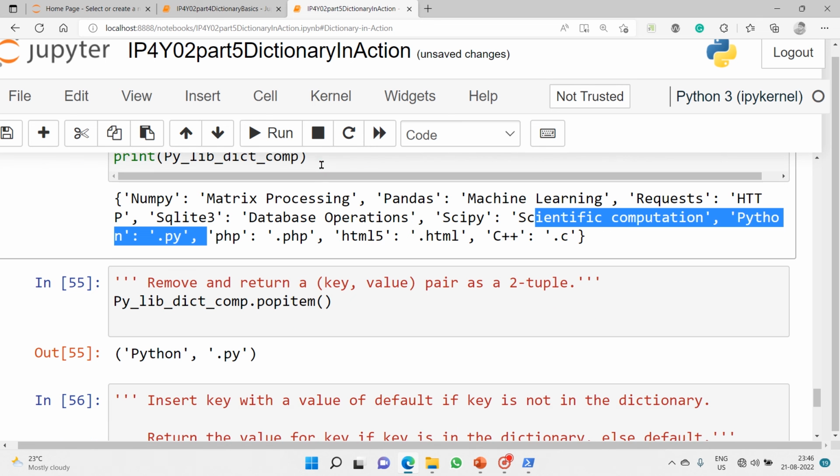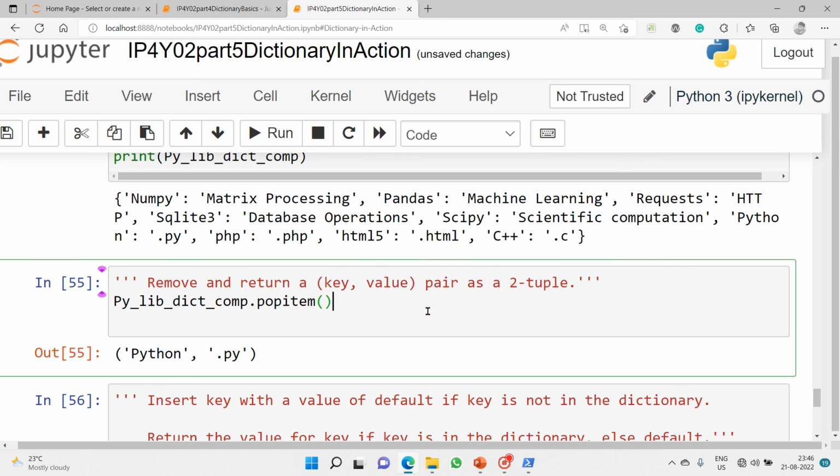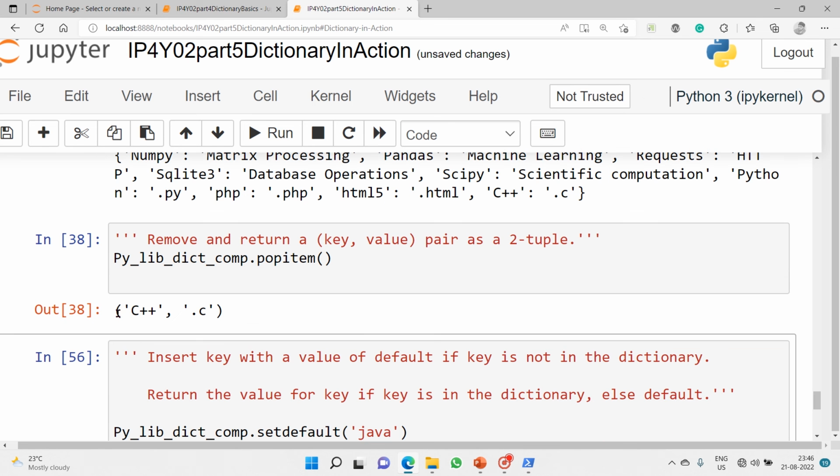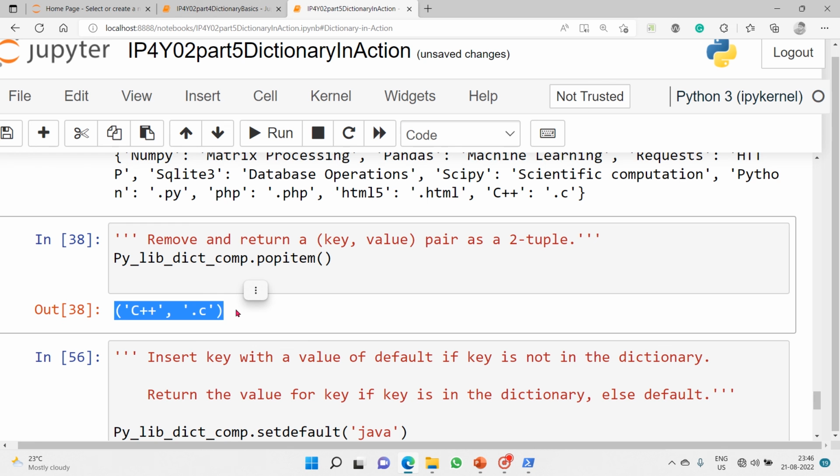And then what we have is popitem directly. It removes and returns a key value pair as a two-tuple. So it will remove, and see, I have removed this C++.